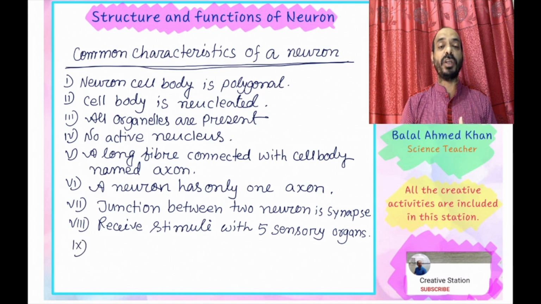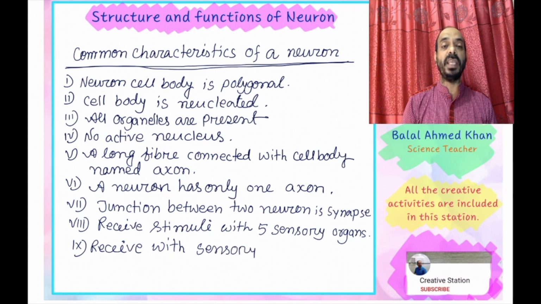These 5 sensory organs receive all the stimuli from the environment, like vision, hot, cold, etc. With the help of these 5 sensory organs, we observe the whole world.